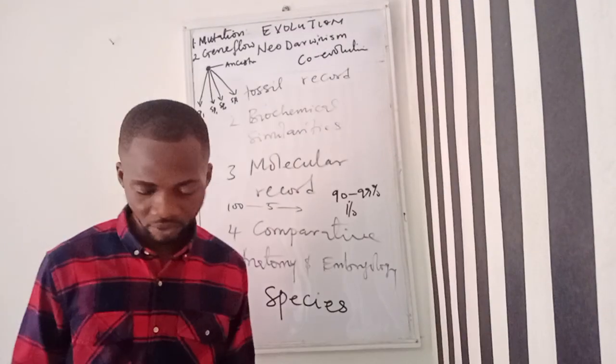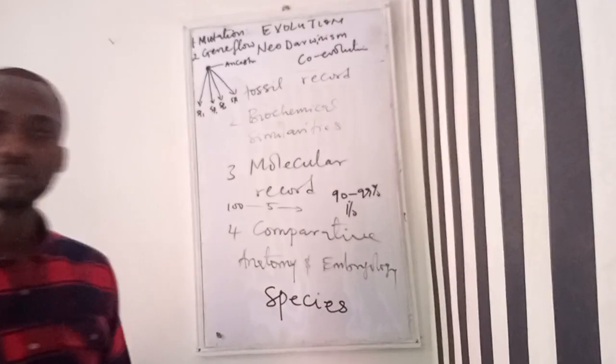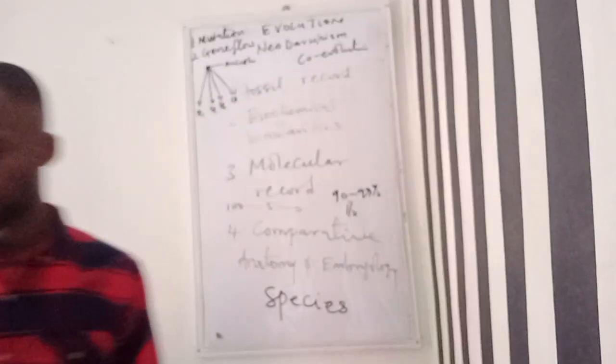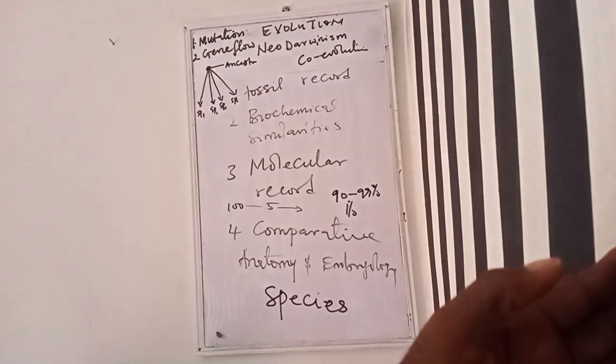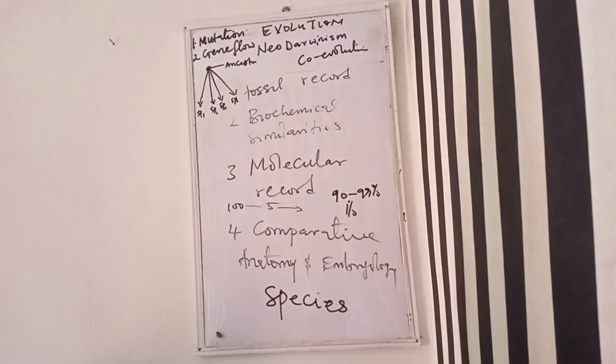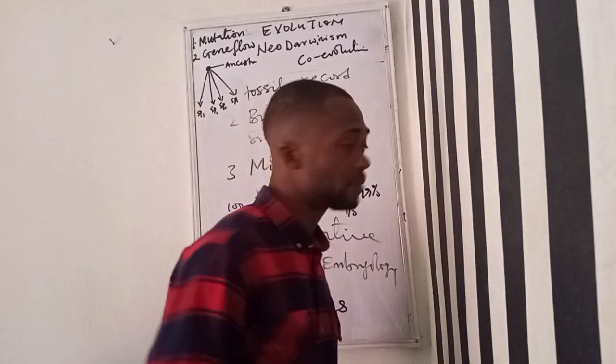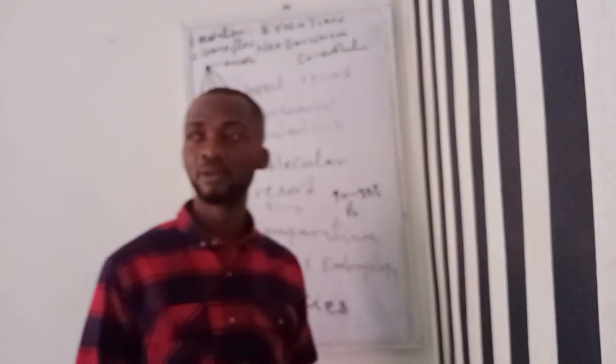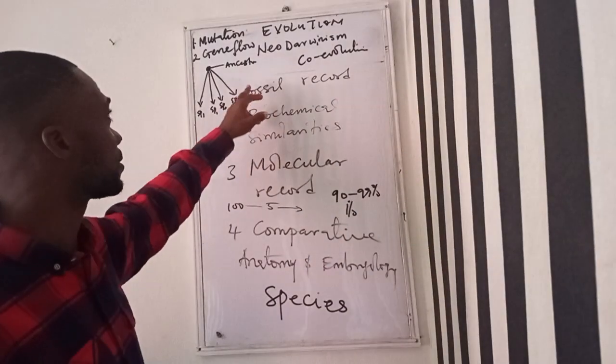Then lastly, before we go, we'll quickly talk about the evidence of evolution. The first evidence to show that evolution occurs or has occurred is what we call the fossil record. Life on Earth is recorded in fossil.